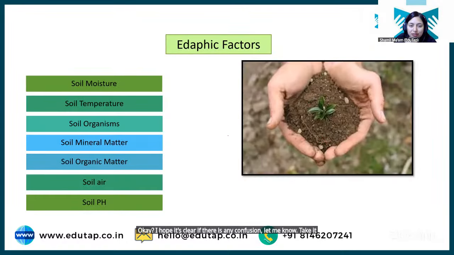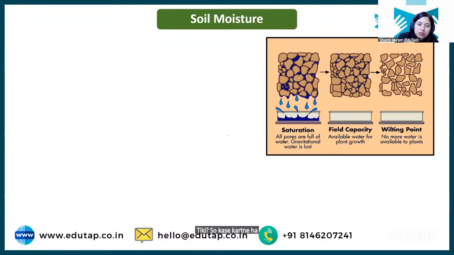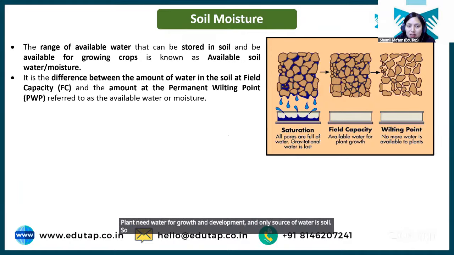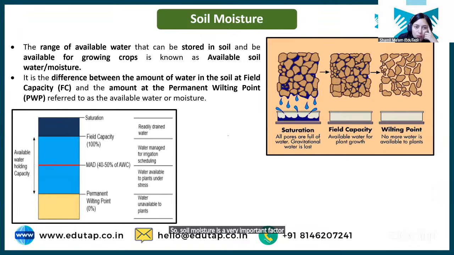Then we have edaphic factors. In edaphic factors, we have different kinds of things like soil moisture, temperature, organisms, mineral matter, soil organic matter, soil air, and soil pH. All these soil factors, edaphic factors, also impact your crop production. So कैसे करते हैं? Let us see. Students, soil moisture is very important. Plants need water for growth and development, and the only source of water is soil. So soil में जितना water present होगा, that will be available for the plant. So soil moisture is a very important factor that impacts crop growth and development.